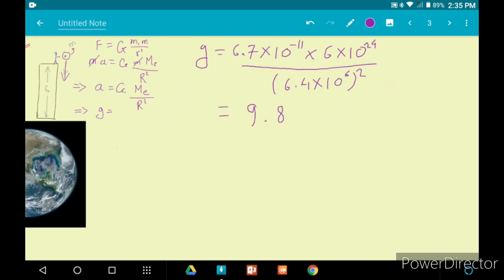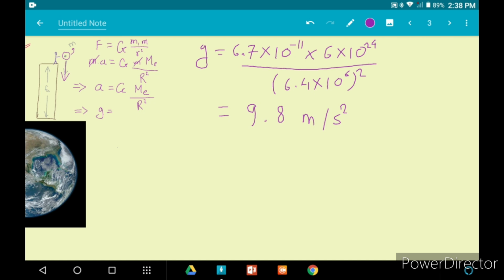What will be the unit for this? This small g is the gravitational acceleration, and the SI unit for acceleration is meter per second square. SI unit for this one will also be meter per second square. Understood? Now that is the gravitational acceleration on the surface of the Earth. Now you can ask, is the gravitational acceleration the same for every single object that is pulled towards the surface of the Earth or the center of the Earth?